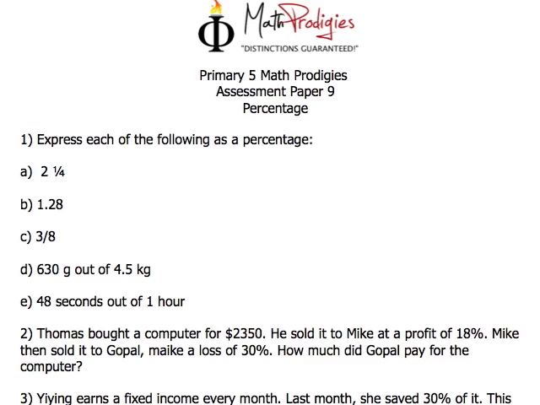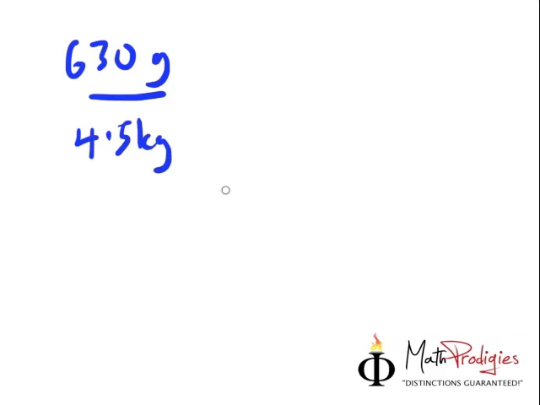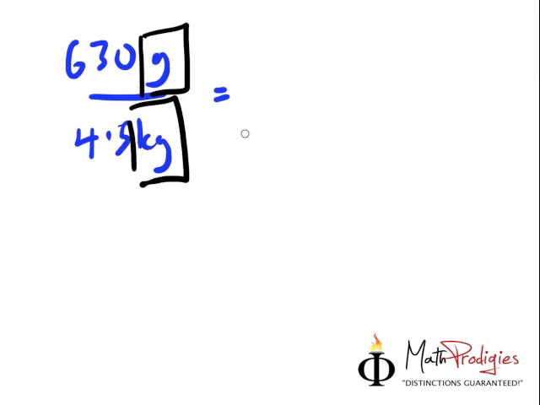630 grams out of 4.5 kilograms. As you may remember, we have to change one unit to make it the same as the other. It's up to you. You can change the grams or you can change the kilograms. What I would do is change the kilograms to grams to make it easier. So it's the same as 630 over